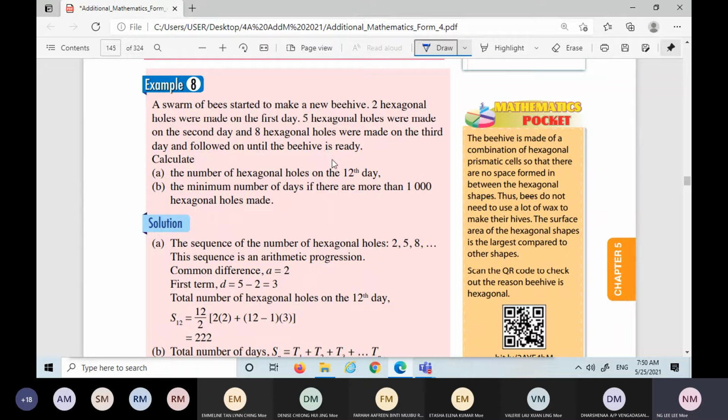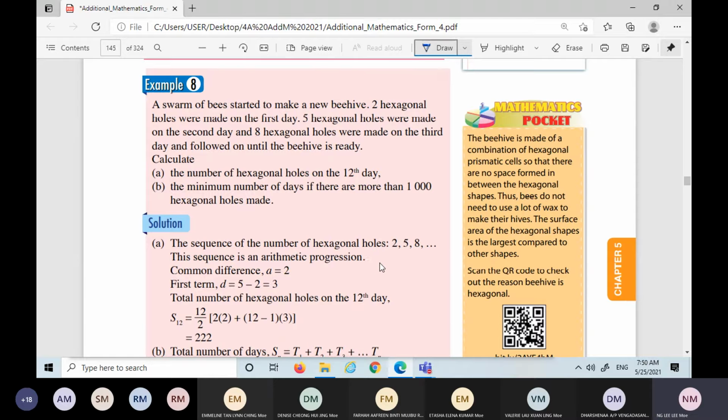If you see these questions, you don't know whether this is an arithmetic progression or a geometric progression. But by seeing, you will know: 2 plus 3 is 5, 5 plus 3 is 8. Because it's not mentioned in the question, you need to prove this is an arithmetic progression.